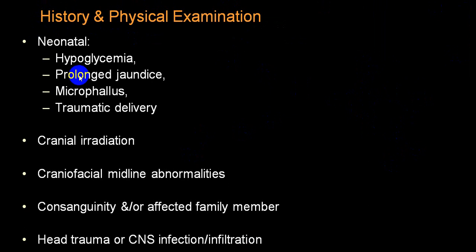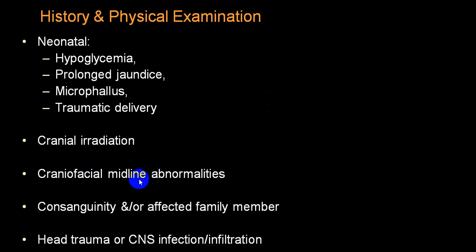Best is history and physical examination, which gives you a lot of ideas. In neonatal children, you can have hypoglycemia, prolonged jaundice, microcephaly, traumatic delivery, and particularly in a person with chronic cranial irradiation, there can be decreased production.